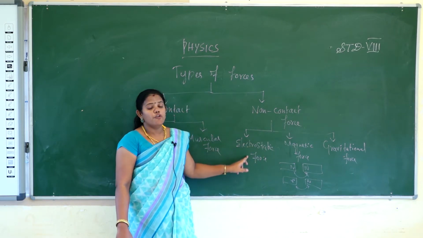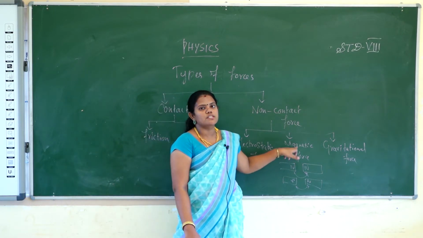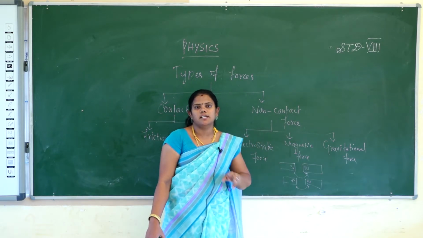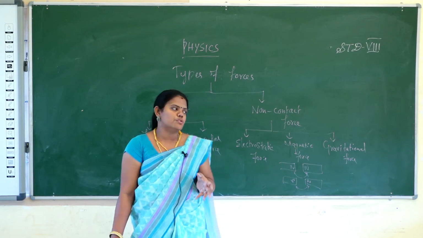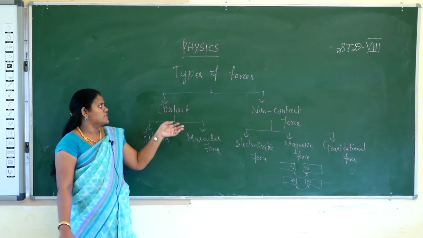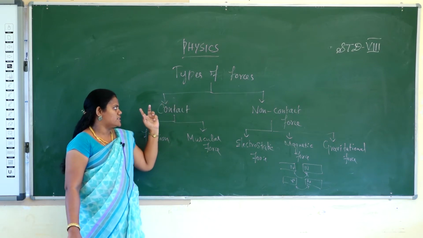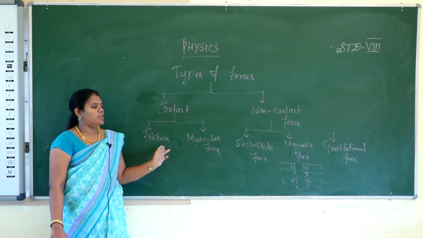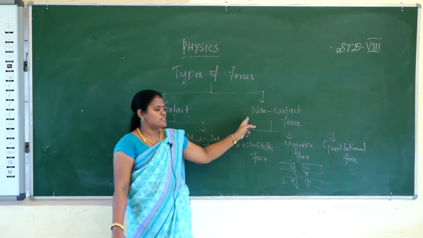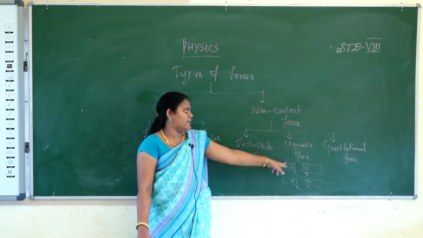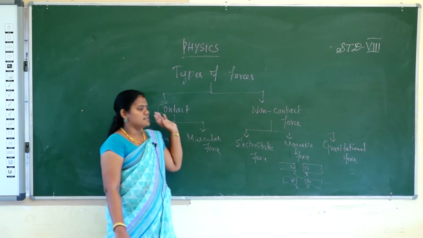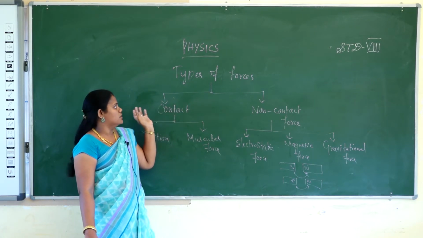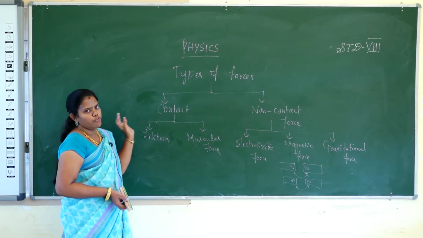Electrostatic force, the force is created between the charges. Magnetic force, the force is created between two magnets. Gravitational force, earth's gravity is used to make the gravitational force. So those are all the types of forces. Types of forces are classified into two, that is contact and non-contact. Contact force is classified into two, that is friction and muscular force. Non-contact forces are classified into three, that is electrostatic force, magnetic force and gravitational force. Okay, these are all the types of forces. You have to write down the notes in your notebook. Okay, and go for the next one.